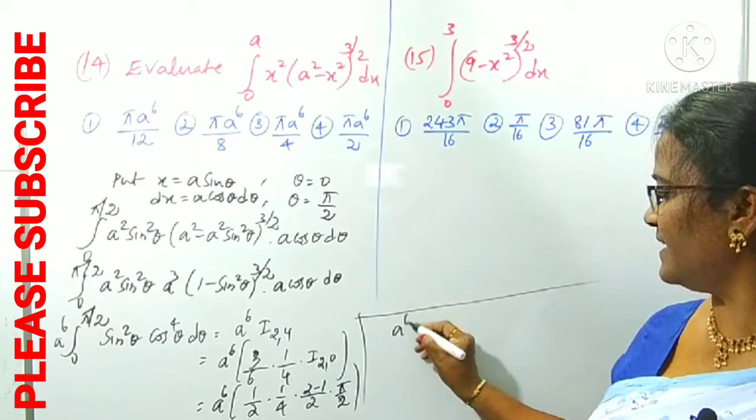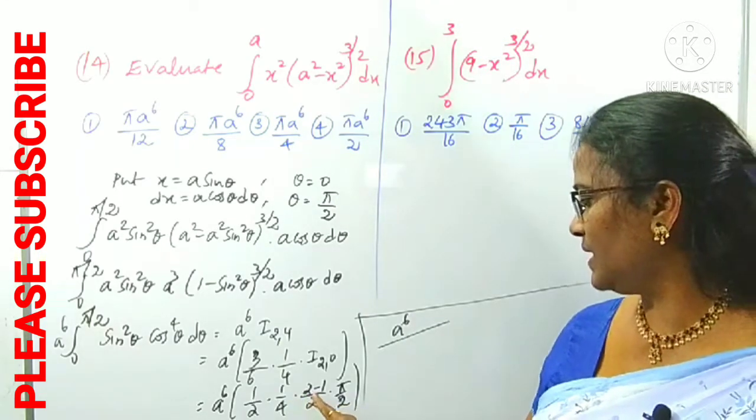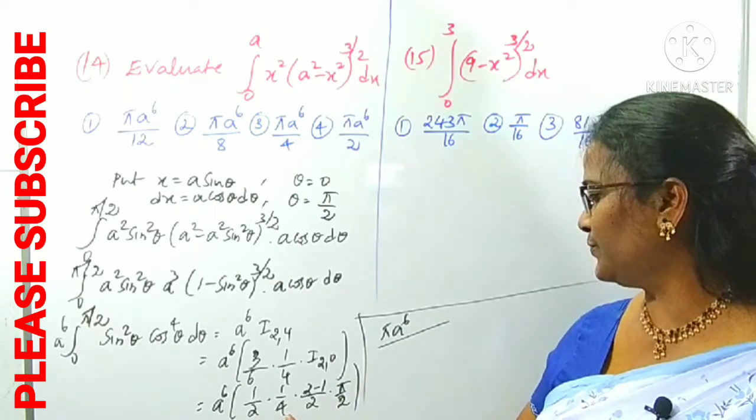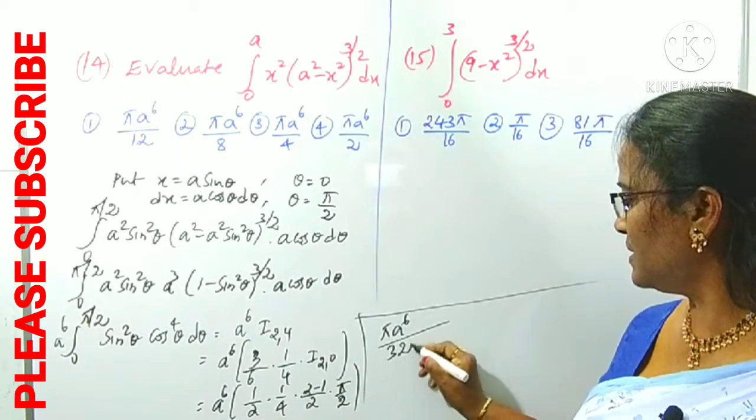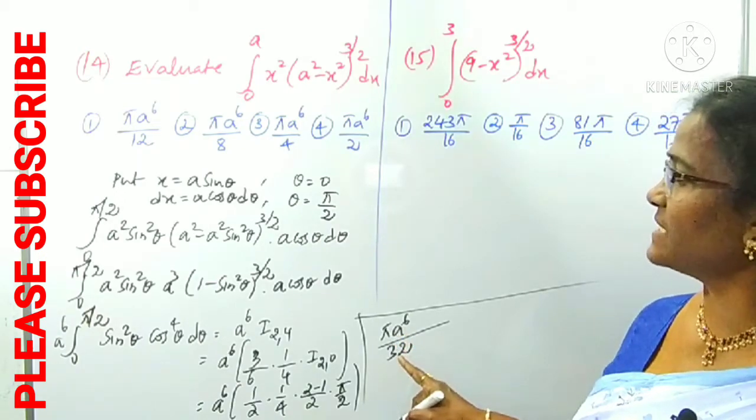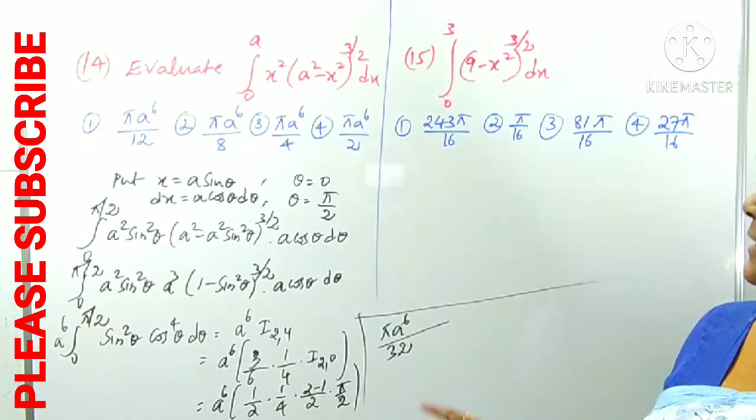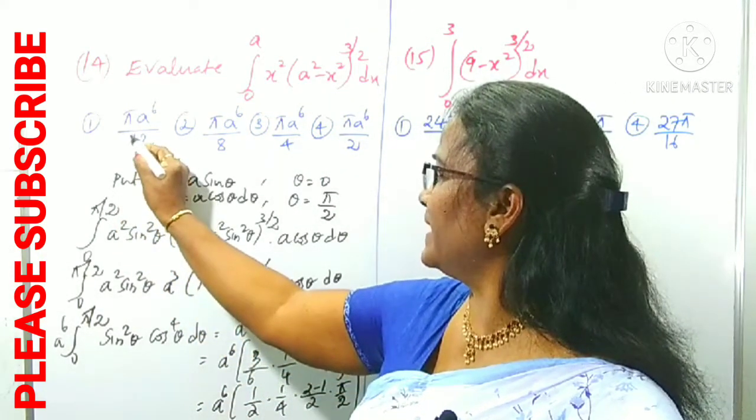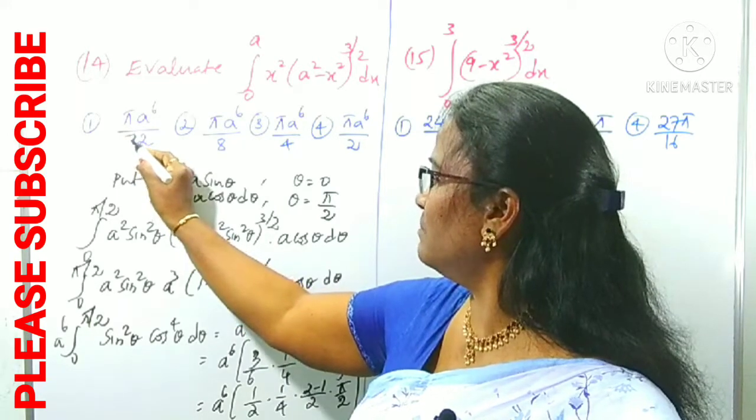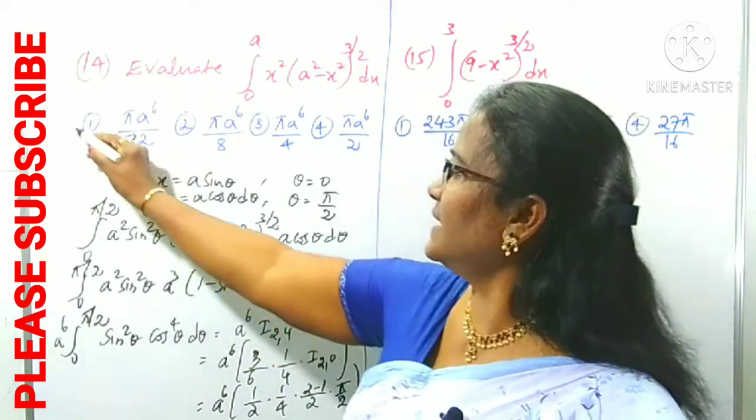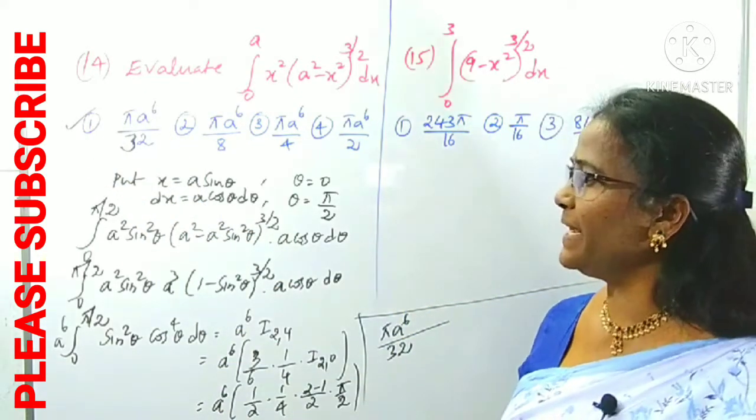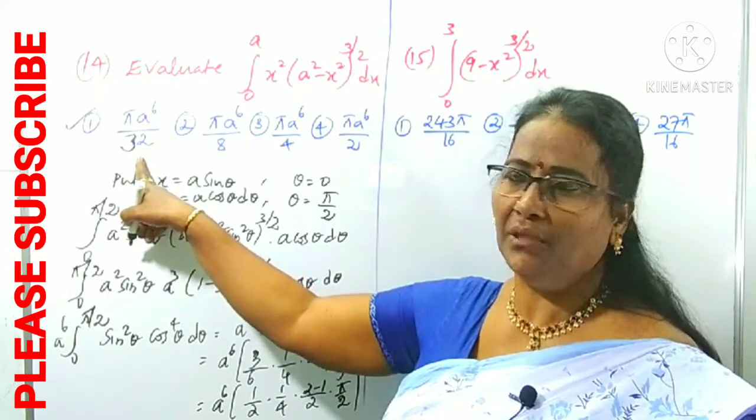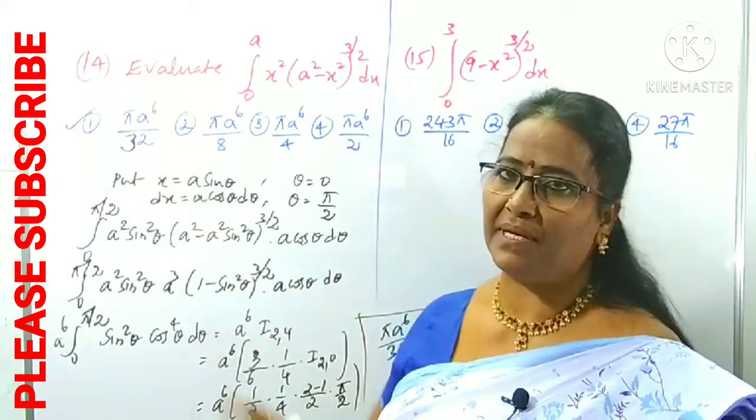a power 6, and here pi is there, pi, and 2 4s are 8, 8 4s are 32. Okay, pi a power 6 by 32. The first option you can make as 32. It was written as 12, but it is 32. Okay, that is clearly the first option. We can make it a correction: pi by 32 into a power 6, not pi by 12.